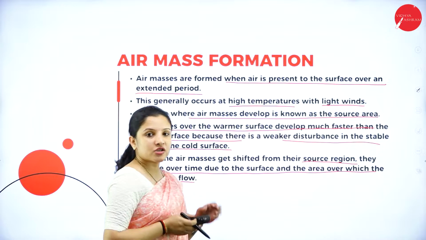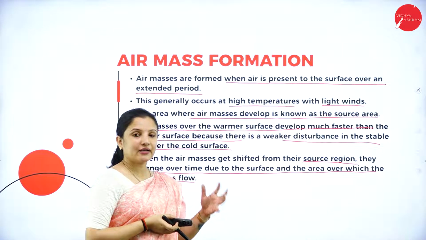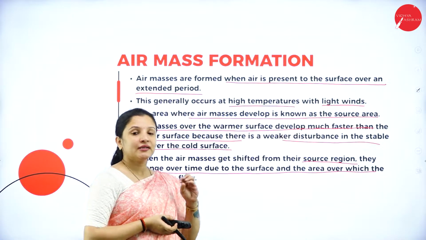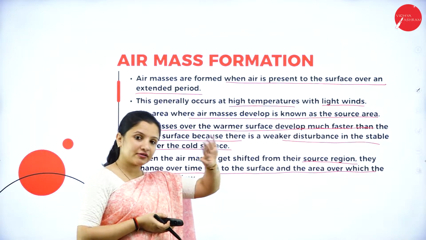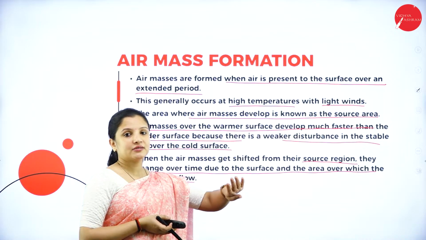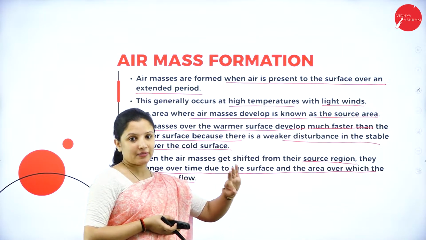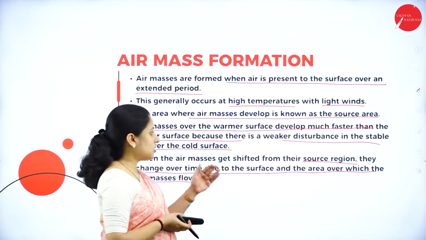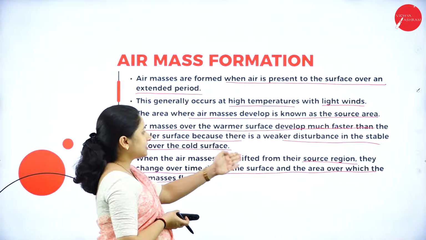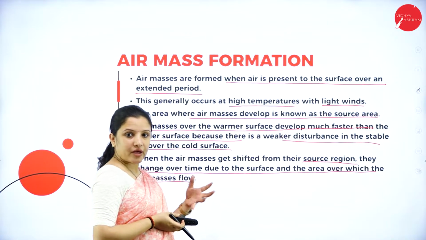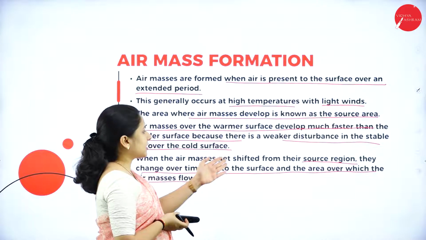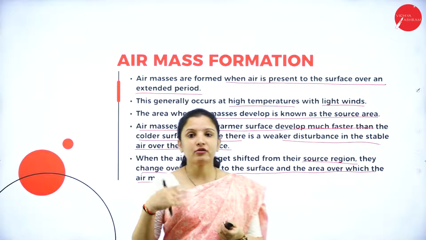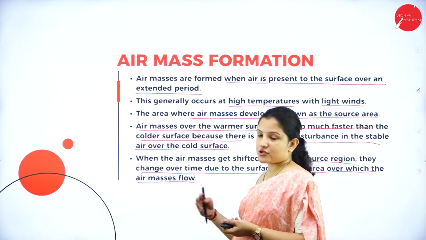So the shift of the air also decides which area, because an air mass is nothing but hundreds of kilometers of airflow over which the temperature remains the same, the moisture content remains the same, and all that, right? So when the air mass is moving from one region to another, from where it originated, it changes over time due to the surface and the area over which the air masses flow. They tend to change when they move from one region to another.